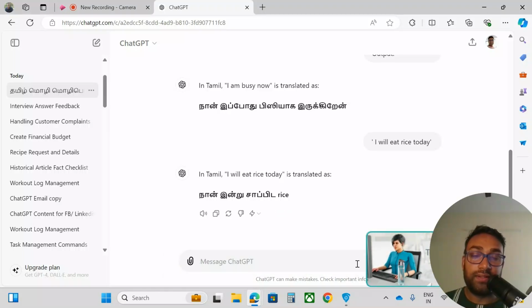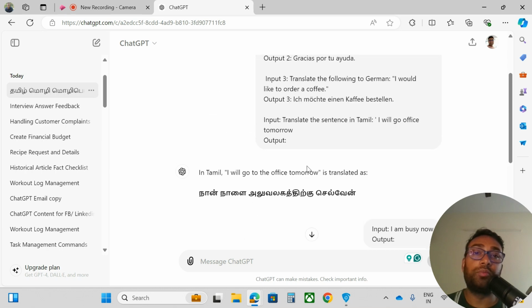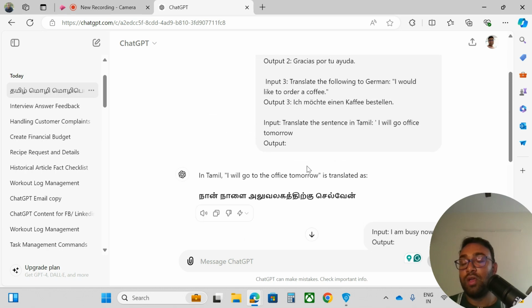Okay, so now I think you have got the idea of how the few-shot example works. It is a very, very super powerful prompt. If you want to learn anything, or build something from scratch, it is super helpful. You need to provide the input and output for a few examples, as many as you want. The more detailed information you provide to ChatGPT, the better answer you will get.